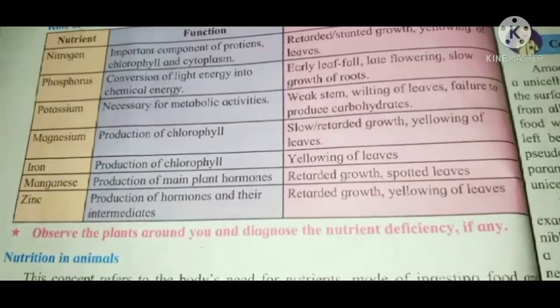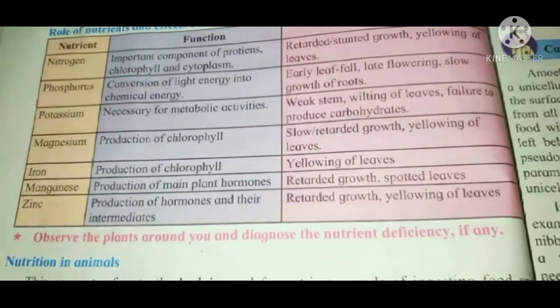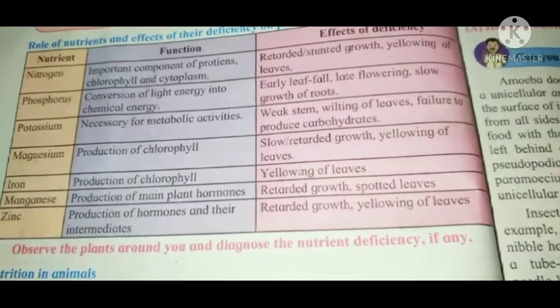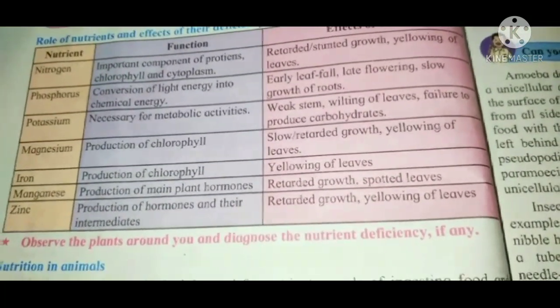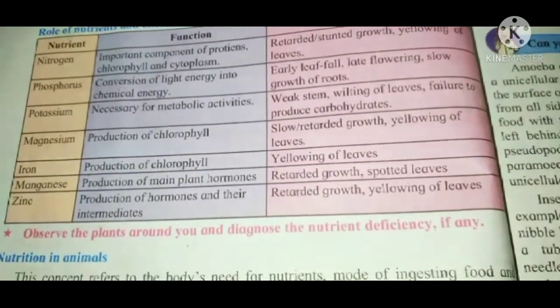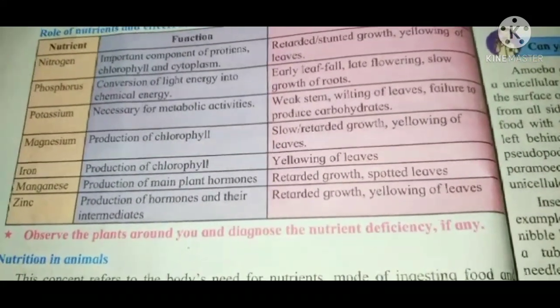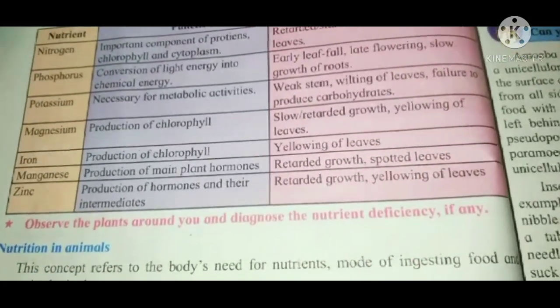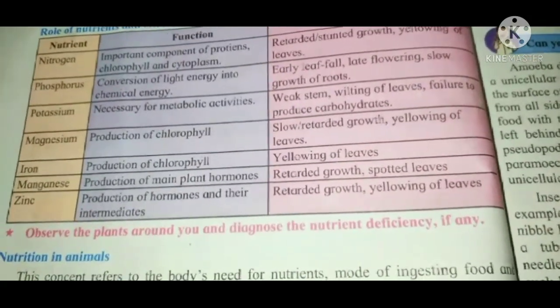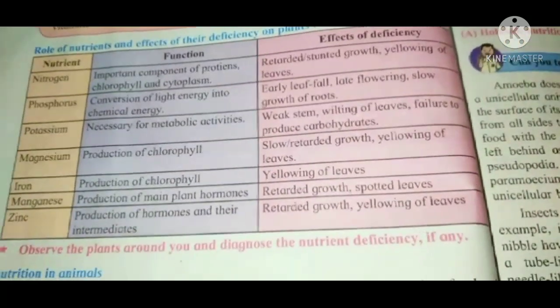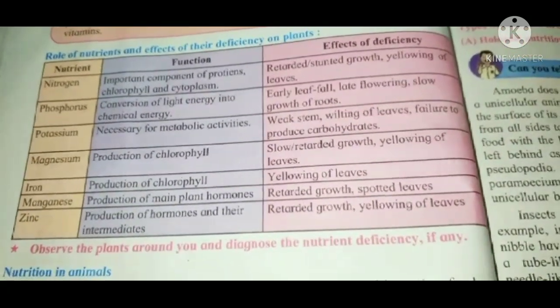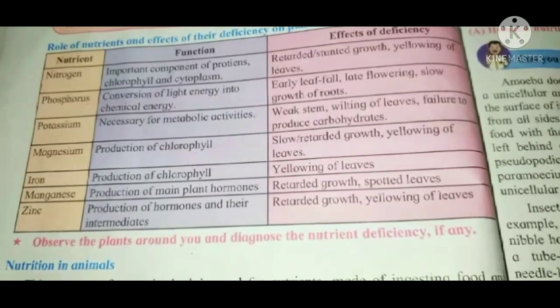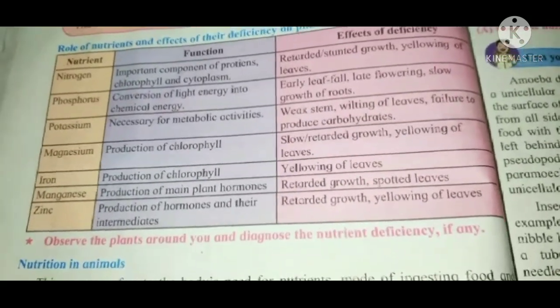Now manganese, for production of main plant hormones. Its deficiency effect is retarded growth and spotted leaves. On the leaves you can see small spots. Zinc is for production of hormones and their intermediates, and its deficiency causes retarded growth and yellowing of leaves.